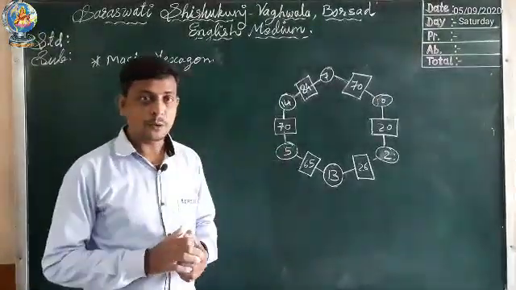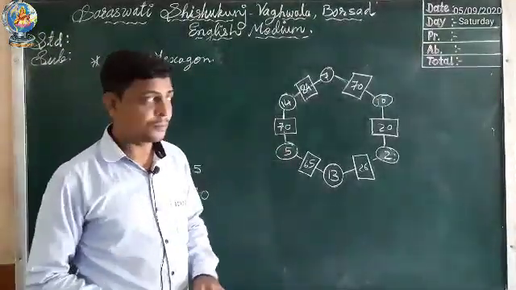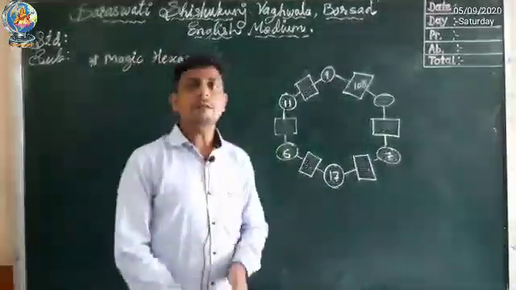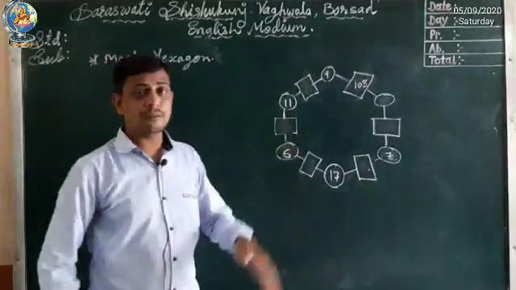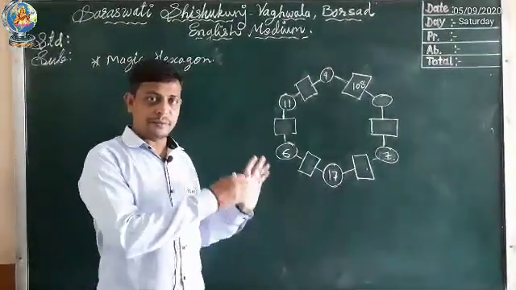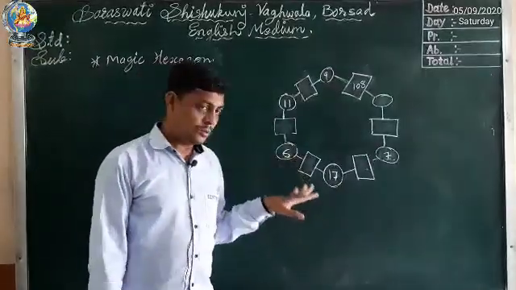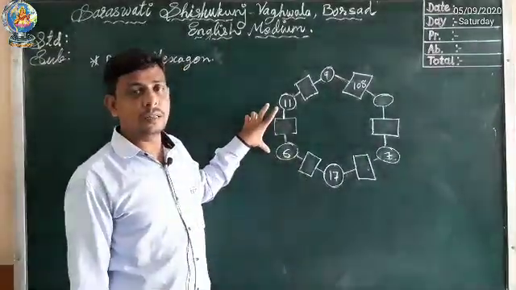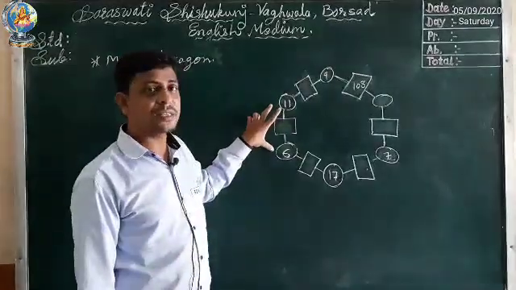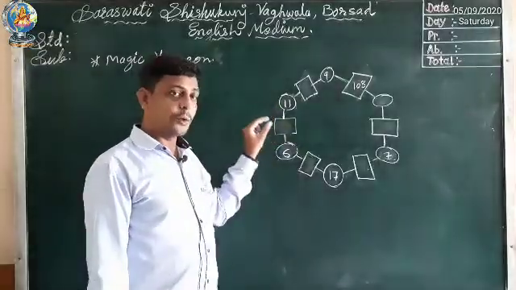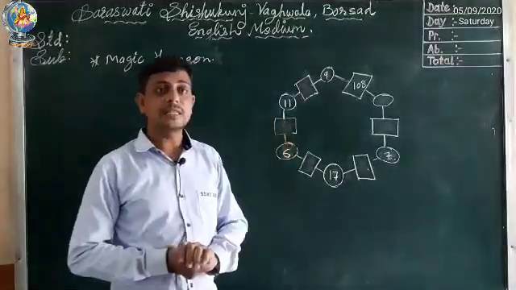Okay, so let's do one example. Same type of example we will do. Now we have one example of a magic hexagon. So we will apply the same rule as we learned in the previous example. So what was the rule? We have to multiply the two circles which are nearer to the square. Those two circles we will multiply, and whatever answer we get, we will write in the square.